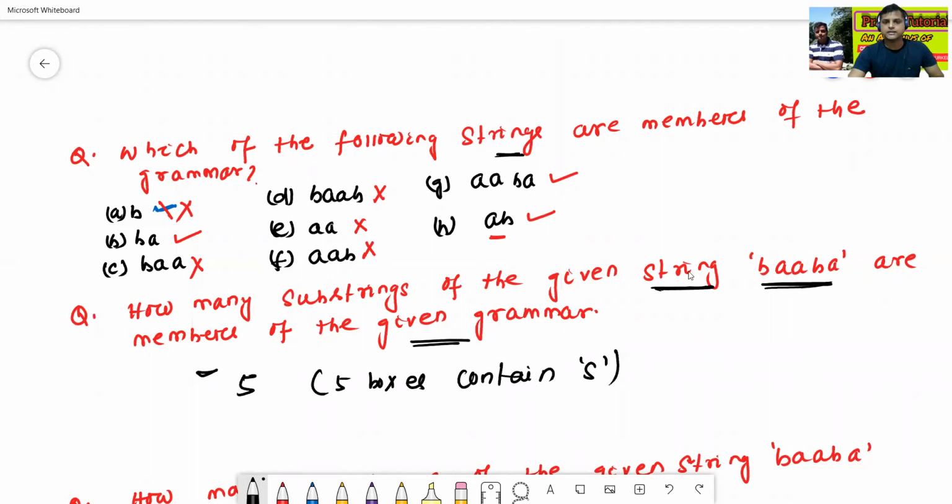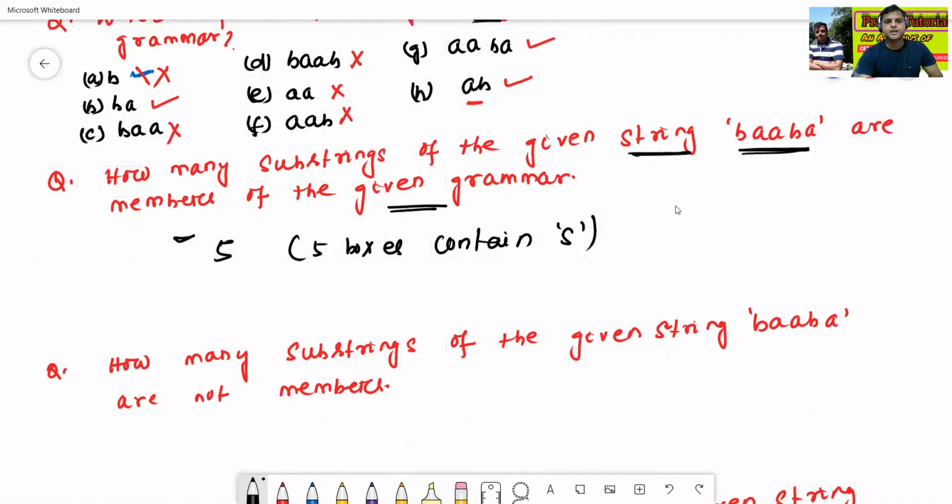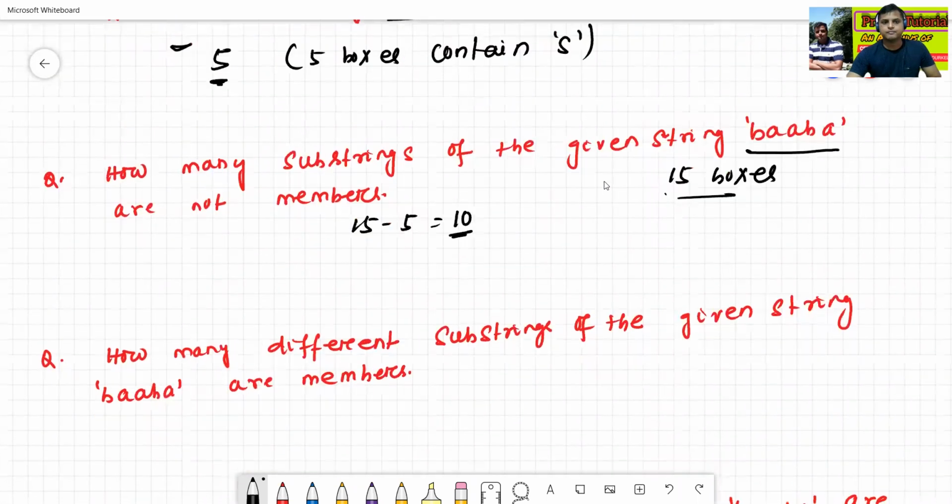Now we'll see one more question. How many substrings of the given string BAABA are not members? We have a total of 15 boxes. Out of 15, 5 are members. So the remaining is 15 minus 5 equals 10. So 10 are not members. Okay.